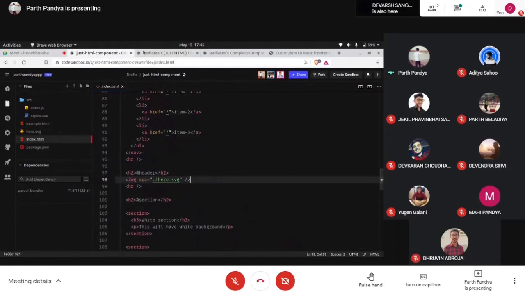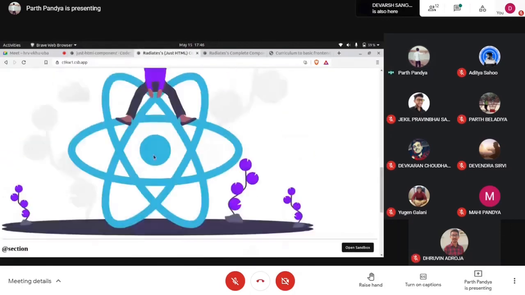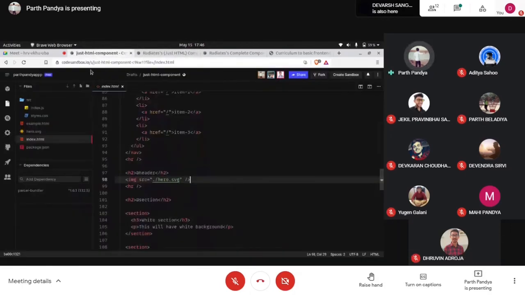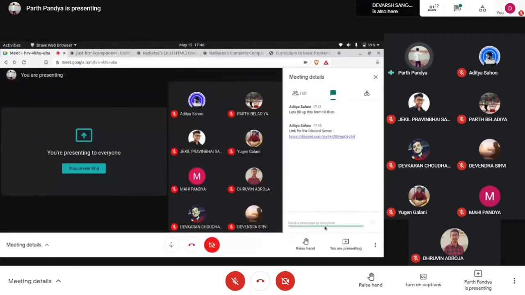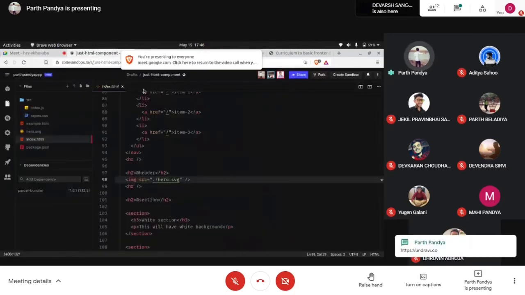So this is actually a high definition illustration which I have got from undraw.co. Let me give this to you too, so you can use it while you design your own component library.